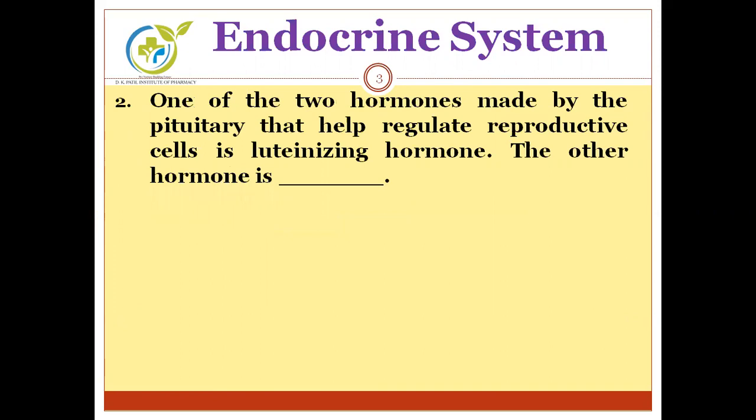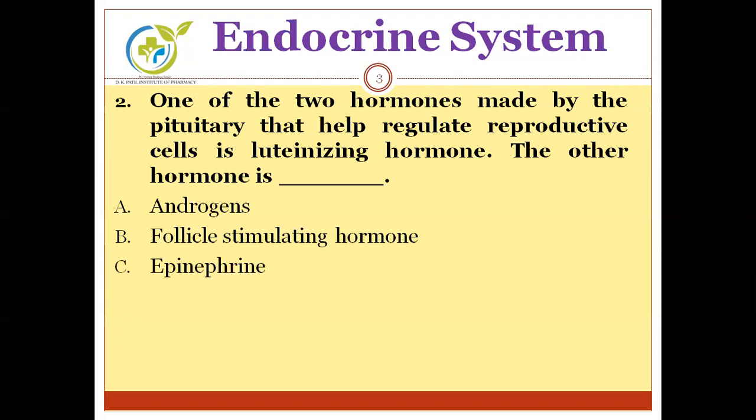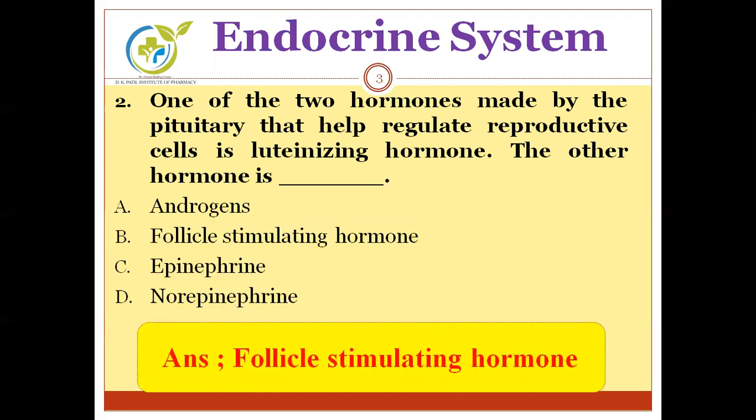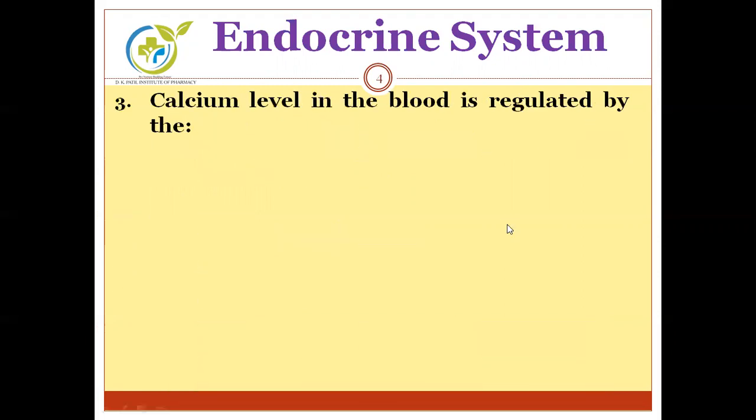One of the two hormones made by the pituitary that help regulate a reproductive cell is luteinizing hormone, and the other hormone is, options are androgens, follicle stimulating hormone, epinephrine, norepinephrine. Any guess? Correct answer is follicle stimulating hormone. The pituitary gland secretes two types of reproductive hormones, that is luteinizing hormone and follicle stimulating hormone. Moving to the next question.